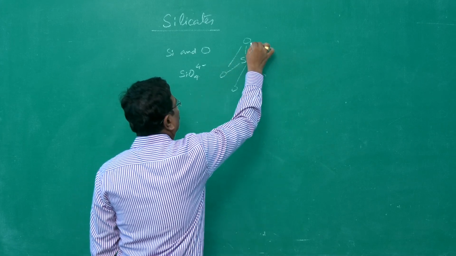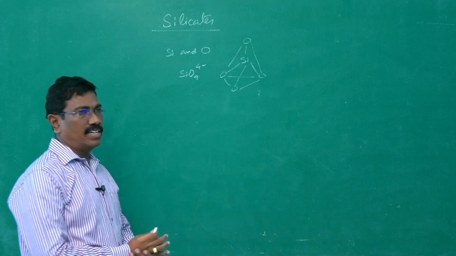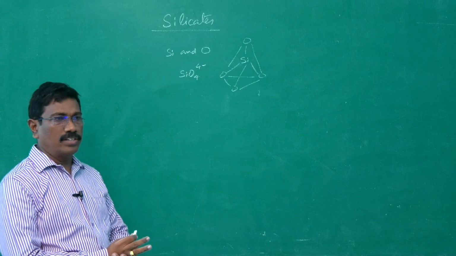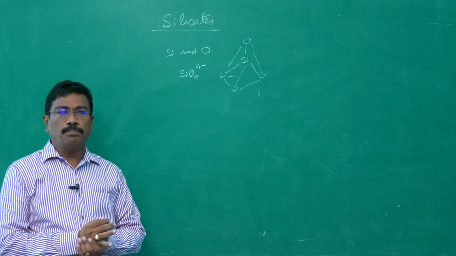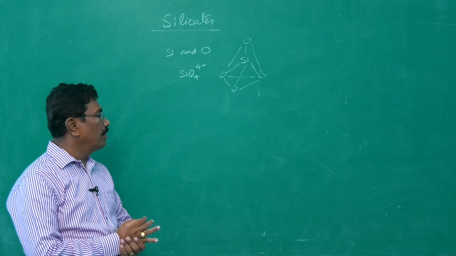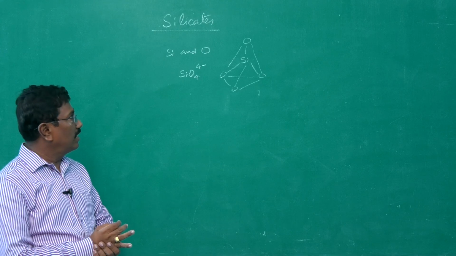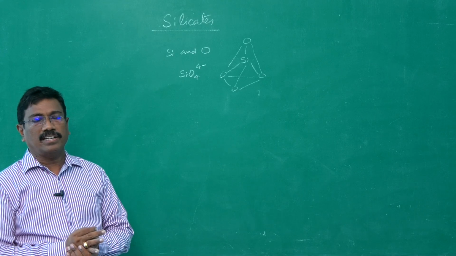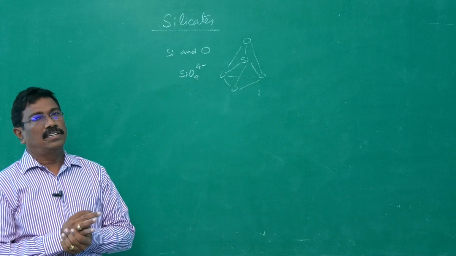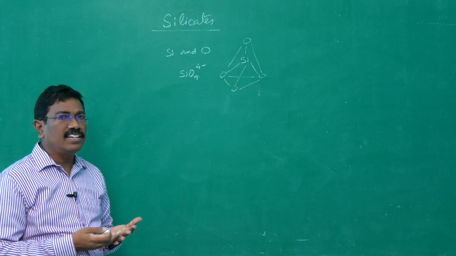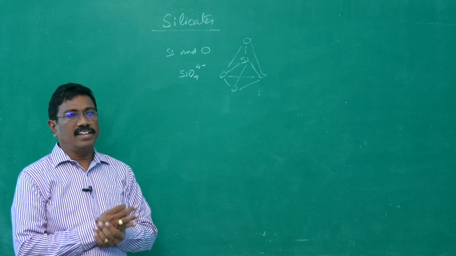So this is the tetrahedral shape of the SiO4 4 minus unit. And 95% of earth crust is composed of silicate mineral and silica, of course. Silica also belongs to the silicate category only. These SiO4 units are shared. And then glass industry, ceramic industry, everything is under silicates.